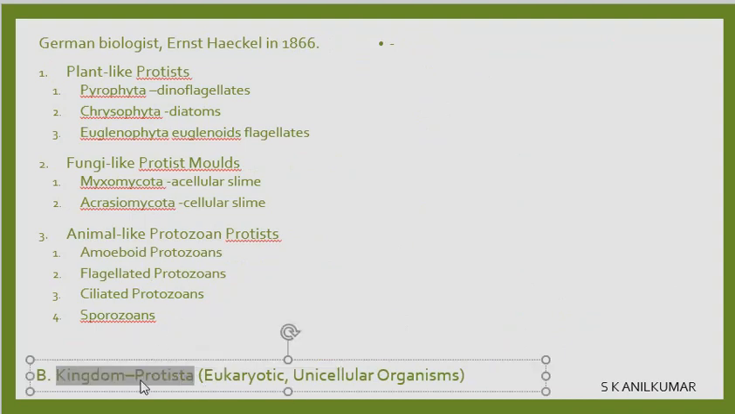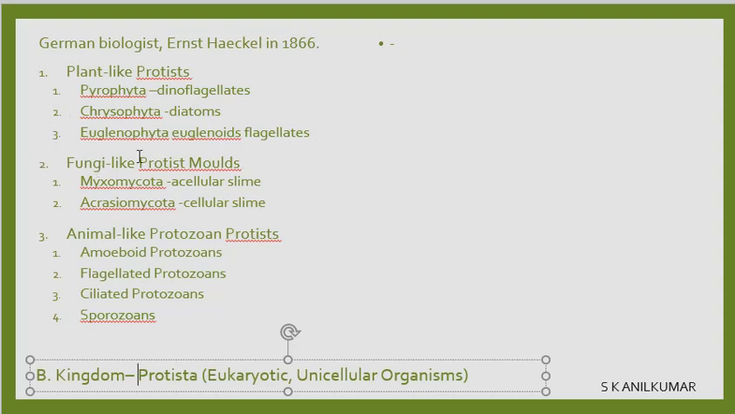Then comes Protista. This is another kingdom. This was proposed by German biologist Ernst Haeckel in 1866. As old as 1866 is this concept. Plant-like protists, they are eukaryotic and unicellular, right? Pyrrophyta, dinoflagellates, then Chrysophyta, that is diatoms, and then Euglenophyta, euglena. These are euglenoids. So Pyrrophyta, Chrysophyta, Euglenophyta. There are three types of plant-like protists.